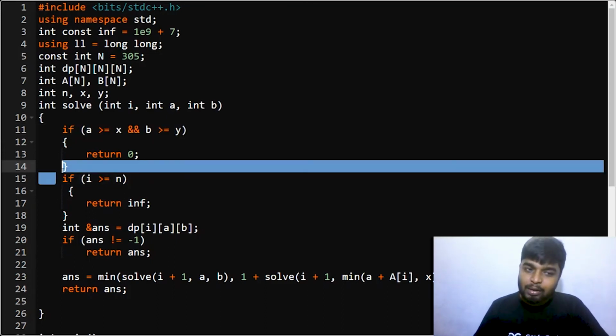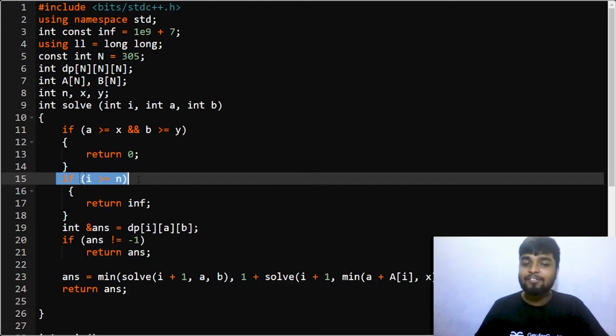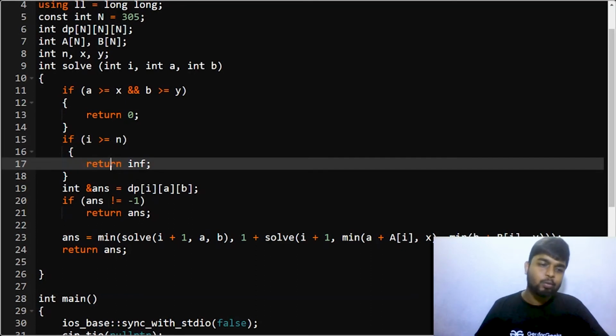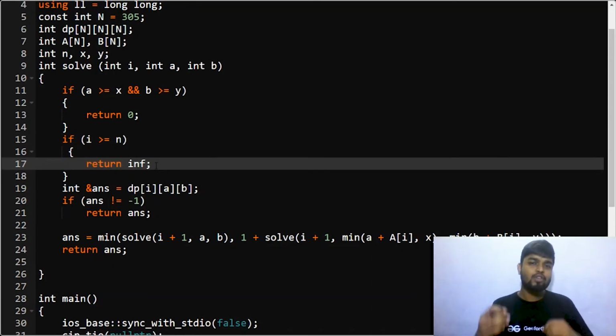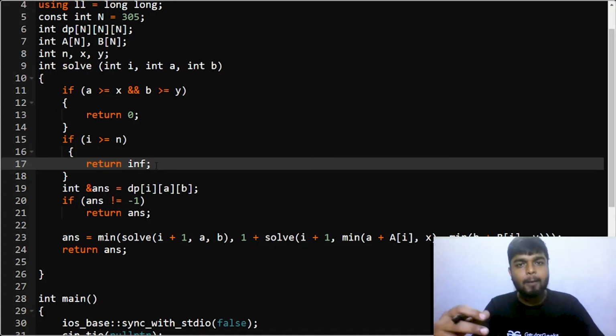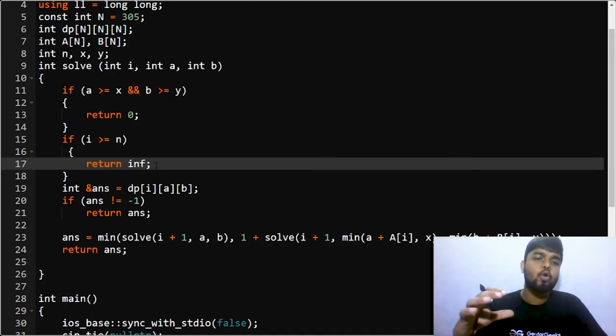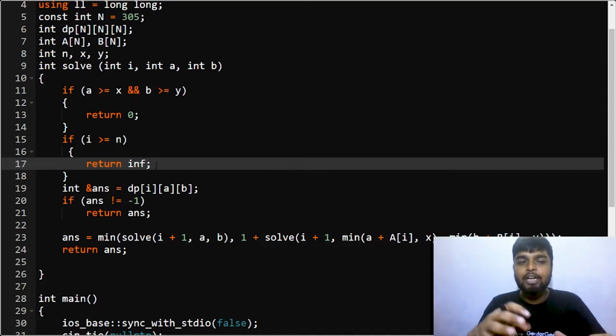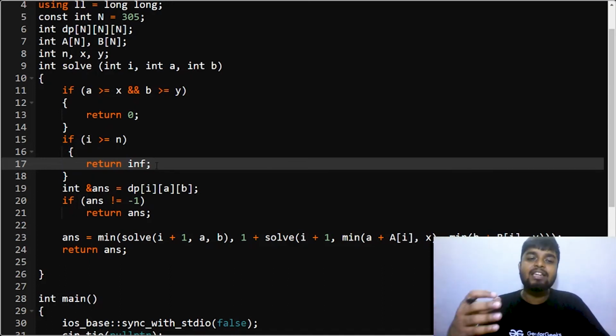And what you will be doing after that, let's suppose that your if doesn't run, that is, you haven't reached the target till now, and you have exhausted the number of lunch boxes, that you have completed all the lunch boxes, then you will be returning infinity. Why infinity? Because you have to find the minimum number of lunch boxes, so this particular state where i is greater than or equal to n, this simply means that this state is not valid.